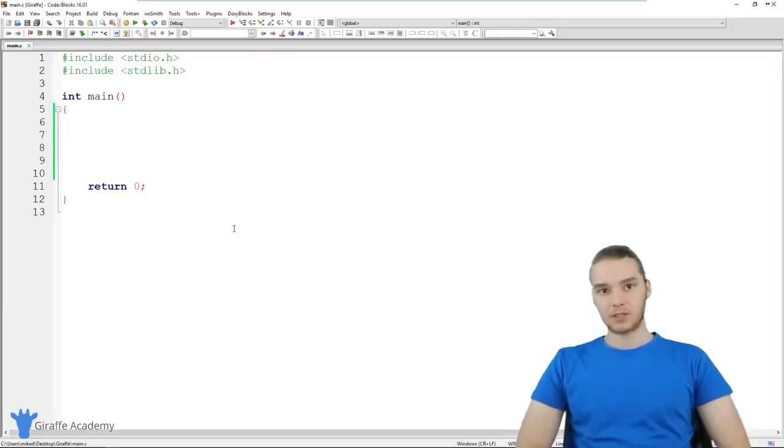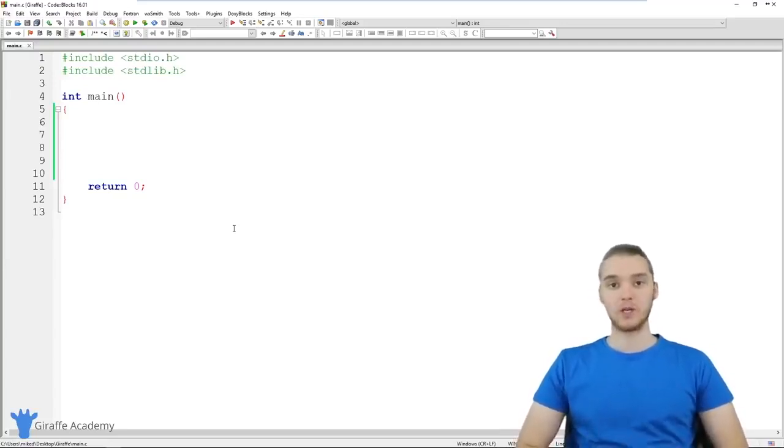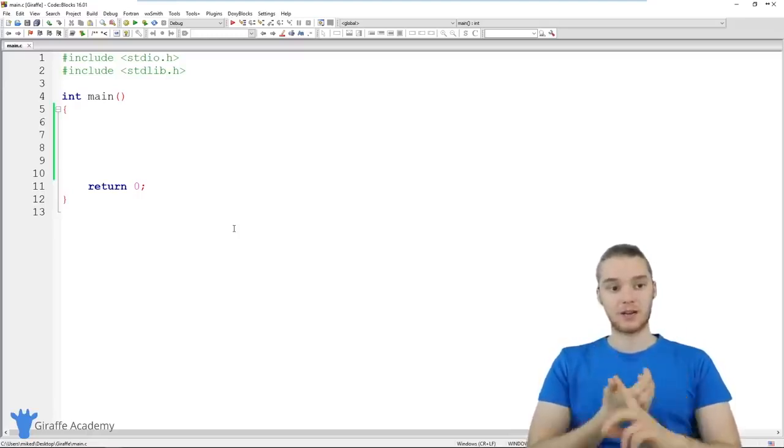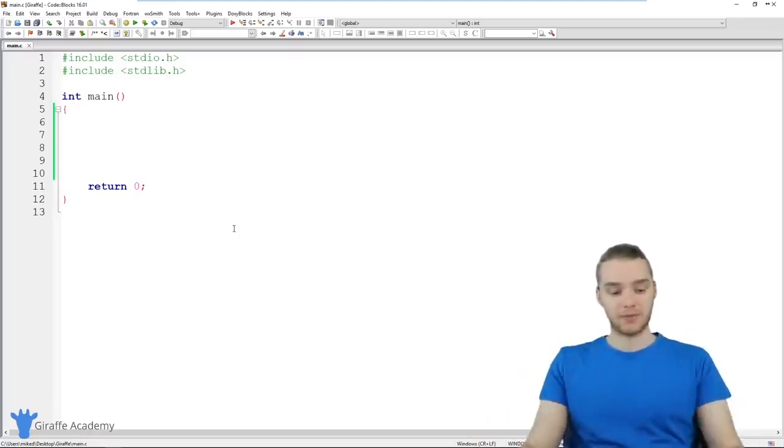In this tutorial, I want to talk to you guys some more about the printf function. If you've been following along with this tutorial, we've been using an instruction in our C programs called printf, and printf basically allows us to print different things out onto the screen. In this tutorial, we're going to talk more about what printf does. We're going to look at how we can use it to print out things like variables and also different data like numbers and strings and all that stuff.